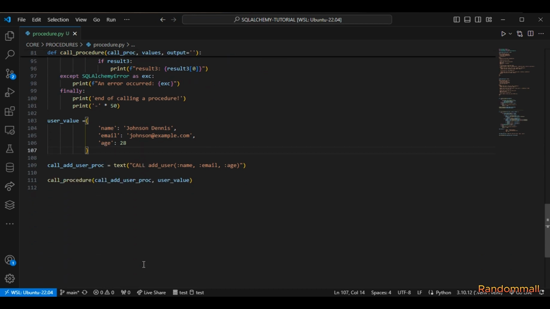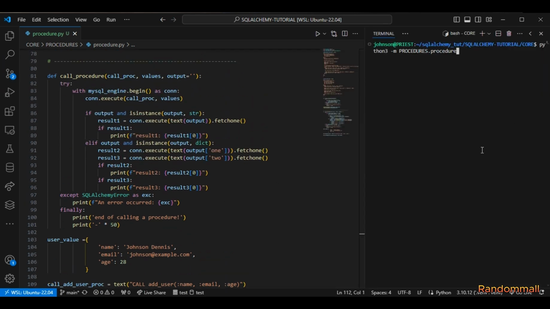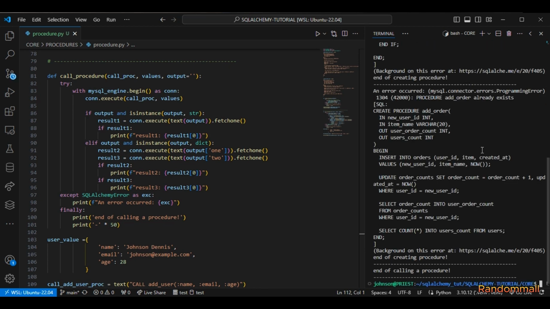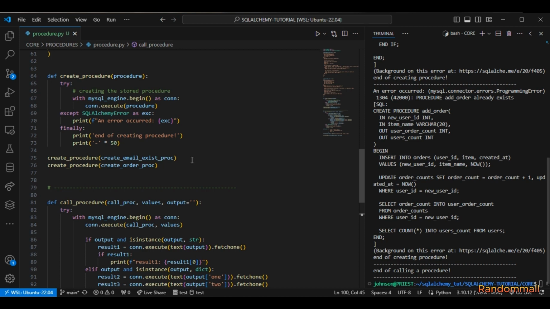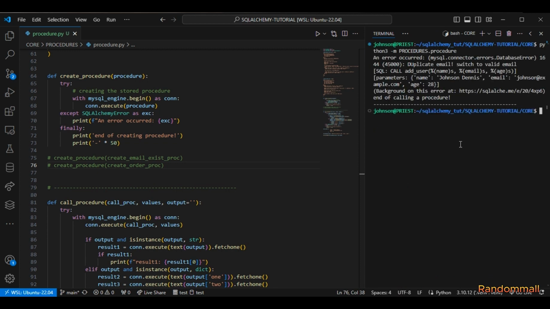So what I'm going to do is call both procedures at the same time. Okay, so let's just call this one first and see what we are going to get. So I'm going to do this. Oh, okay, so I have to comment this out because we've already created the procedure. That's why I'm getting this error again. So I'll run this, and what does it say?